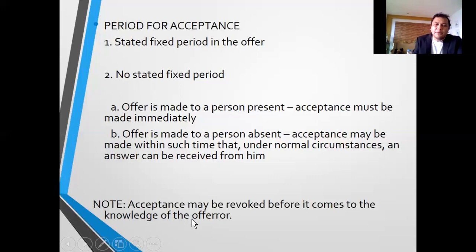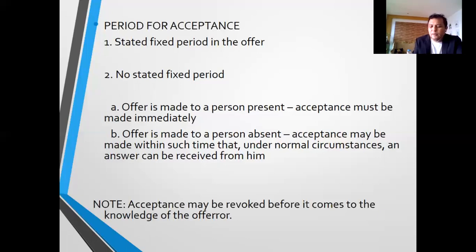Note here, acceptance may be revoked before it comes to the knowledge of the offeror. So there's an offer, and let's say the offeree has accepted it through an agent. The acceptance has not yet reached the knowledge of the offeror, so the offeree may revoke such acceptance.